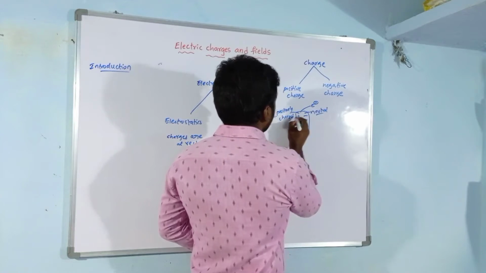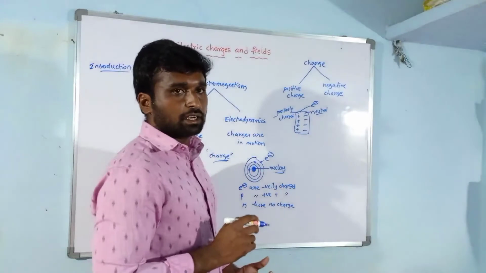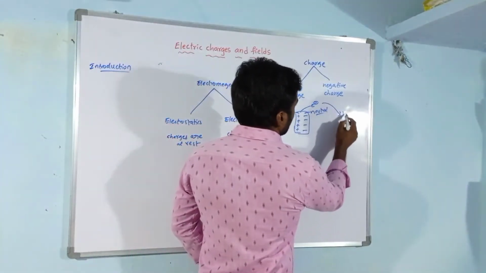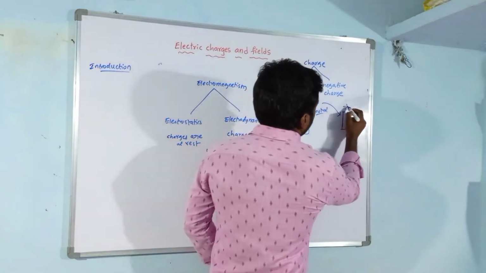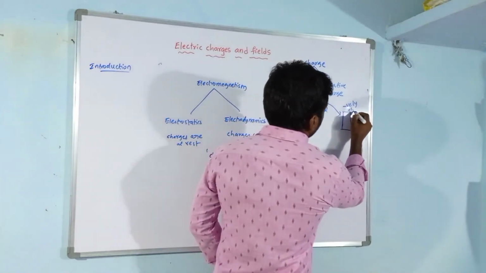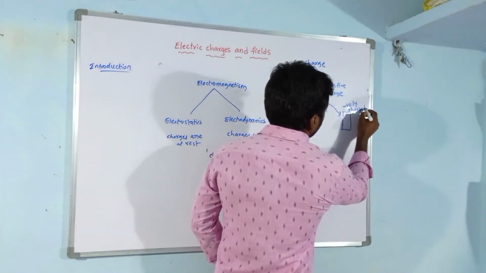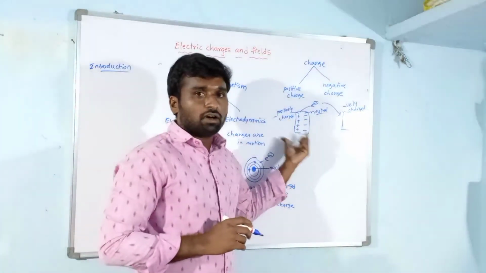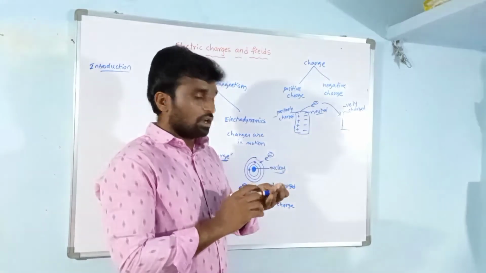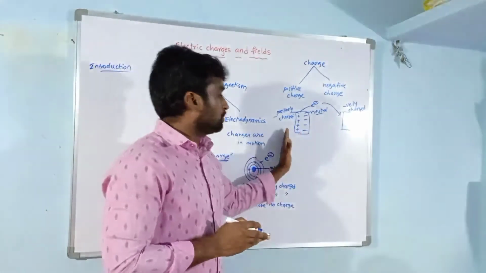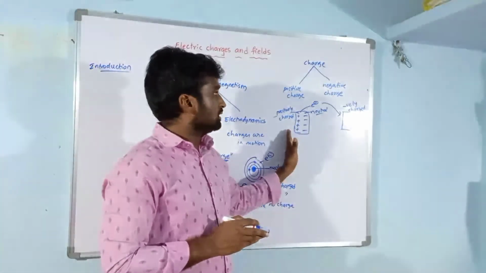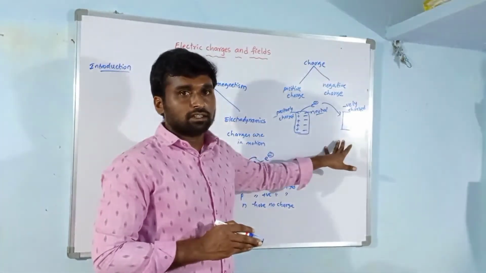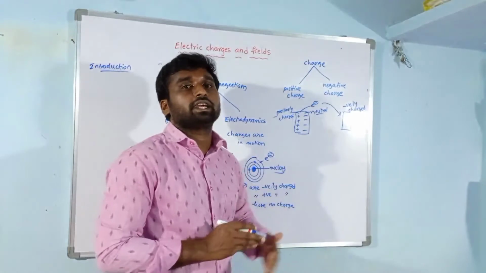The body which gains the electrons becomes negatively charged. Are you getting my point? So the body which loses electrons becomes positively charged, and the body which gains electrons becomes negatively charged.